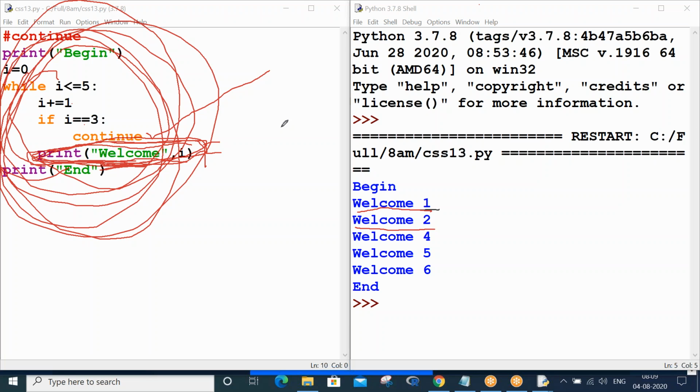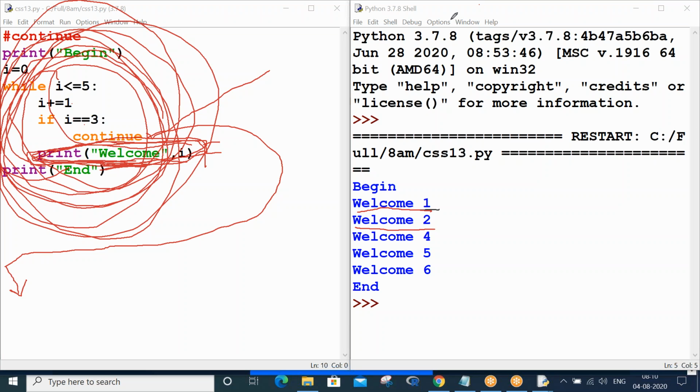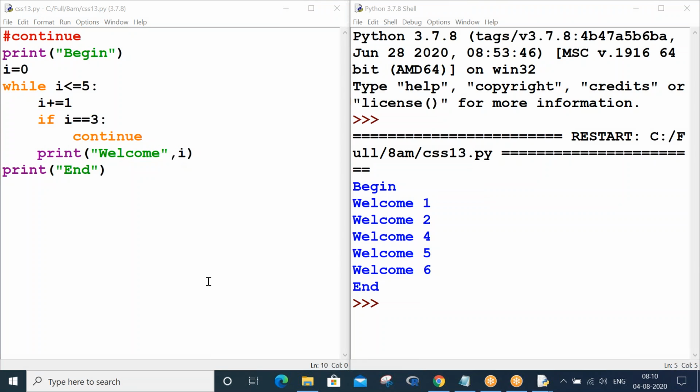What is the difference between break and continue? Whenever break comes here, control comes out from that particular while loop or for loop, right? Whereas whenever continue comes here, control will not come out from the loop, rather control will skip that particular iteration's further steps and proceed with the next iteration, as simple as that. So that is what your continue is.